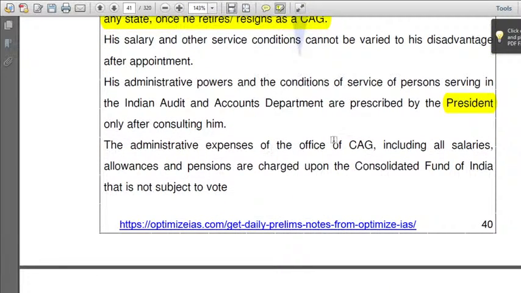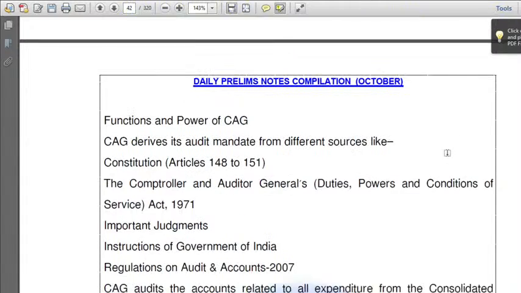Next, administrative expenses of the office of the CAG, including all salaries, are charged from the Consolidated Fund of India. There are three funds of India. What are they? Study today. The Consolidated Fund of India, the Contingency Fund of India, and the Public Account of India. There are three accounts in India. You need to study those also.